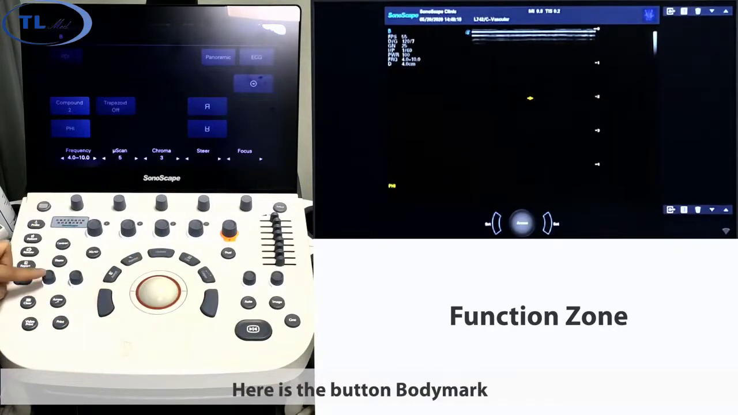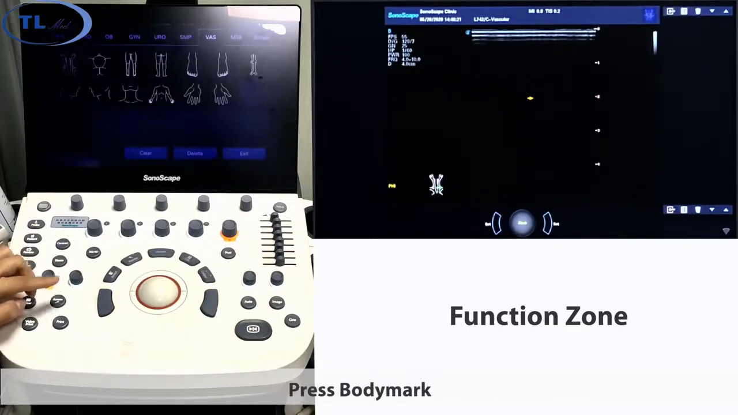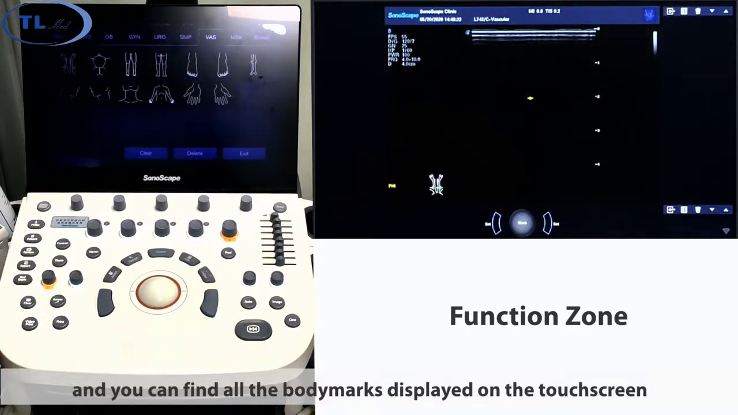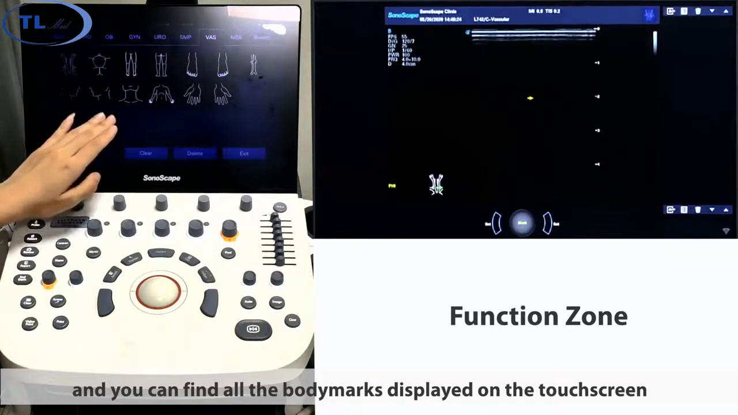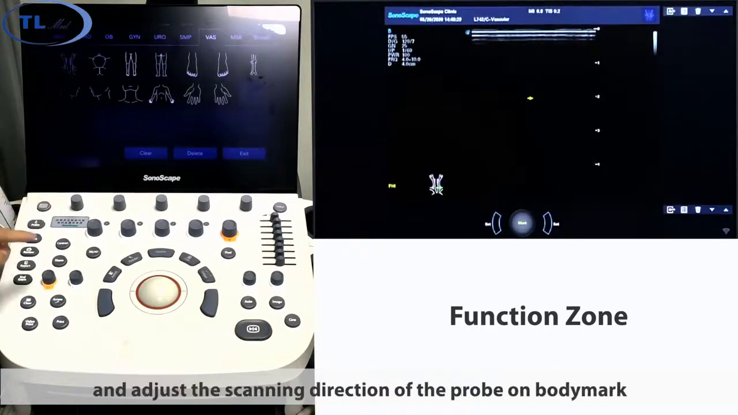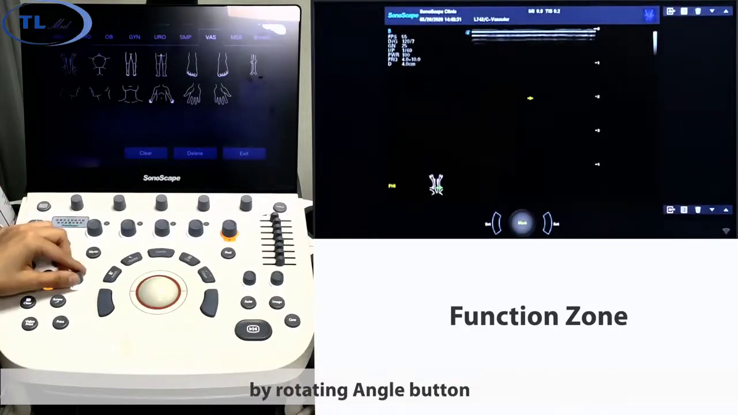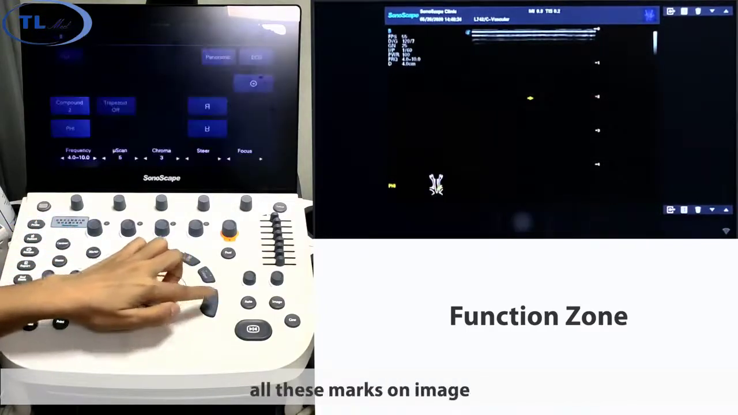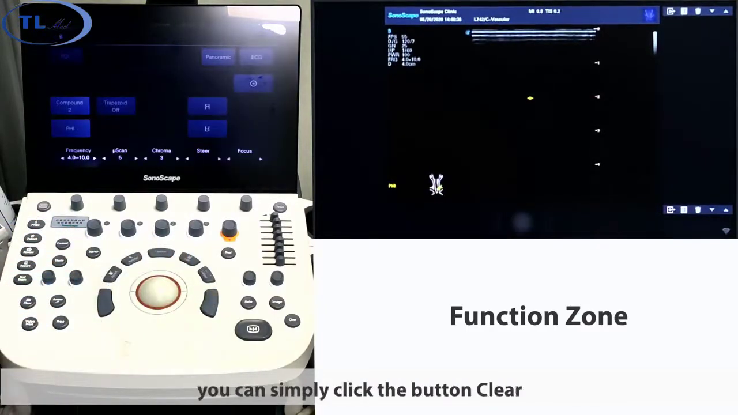Here is the button body mark. Press body mark and you can find all the body marks displayed on the touch screen. Choose the corresponding body mark on the touch screen and adjust the scanning direction of the probe on the body mark by rotating the angle button. Press the button to confirm. If you want to clear all the marks on the image, you can simply click the button clear.